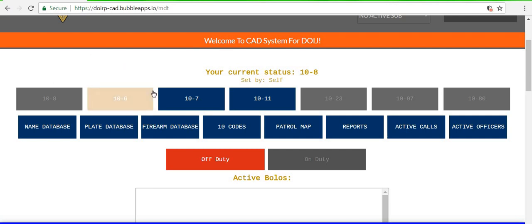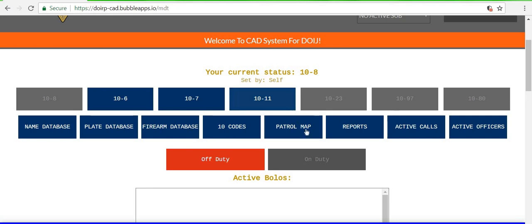That's my current status. Now, 10.7 is if you are off duty, taking a little break, but you're still going to be roleplaying in this session. You're just going to be gone for a little bit. 10.11 is a traffic stop. And 10.6 is just when you are busy.